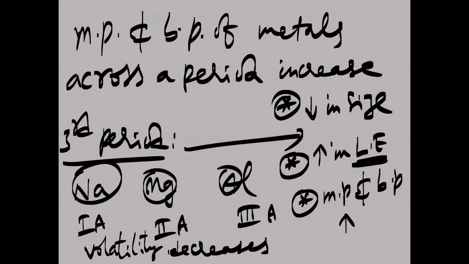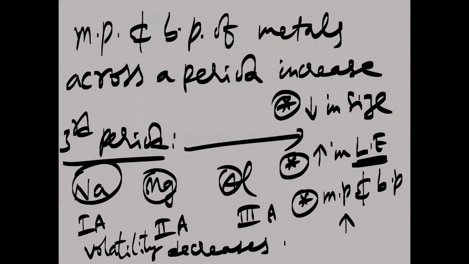Aluminum is somewhat more volatile than magnesium, and magnesium is somewhat more volatile than sodium. Volatility of metals generally decreases across the period. Why? The reason is the increase in the melting and boiling points. When melting and boiling points increase, volatility decreases.